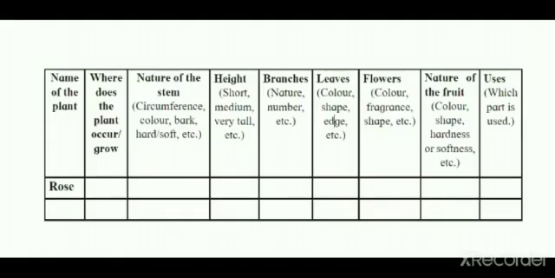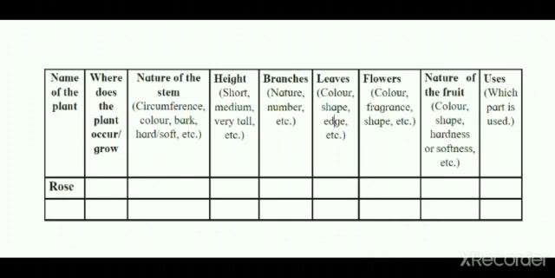Here is an activity for you all to do. Take a round through a garden or in your surroundings and observe the plants that you see. Then you have to draw a table as shown on the screen. You have to observe the following things in plants. That is, the name of the plant, and where the plant grows, or where you saw the plant.